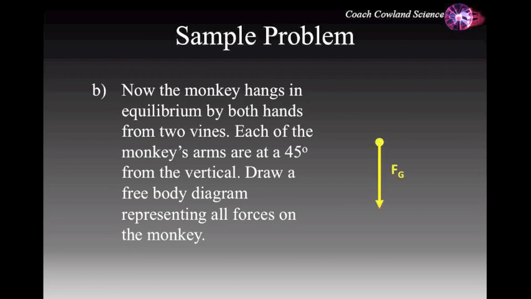Again, the force of gravity acts downwards. The weight of the monkey hasn't changed. This time, the tension is divided between both arms that are at 45 degrees to the vertical. The vertical components of force A1 and A2 are equal to the force due to gravity.